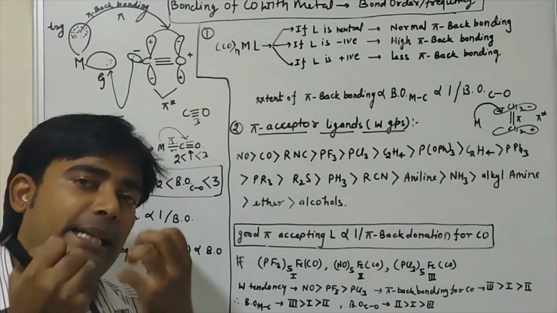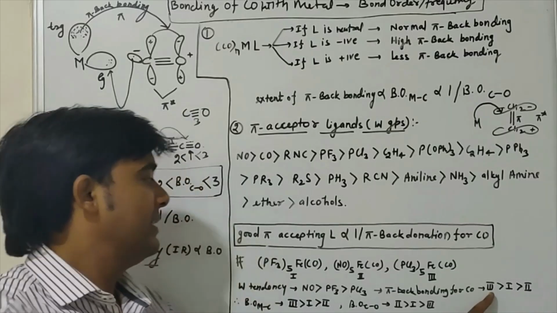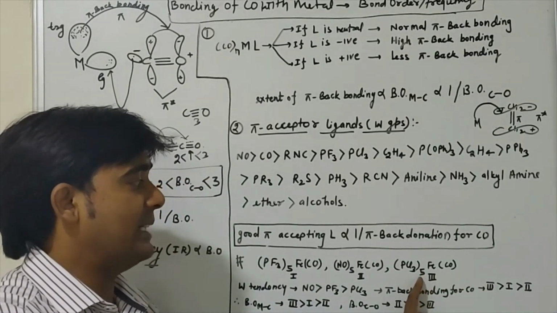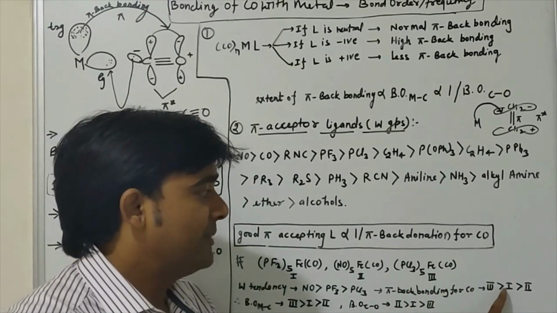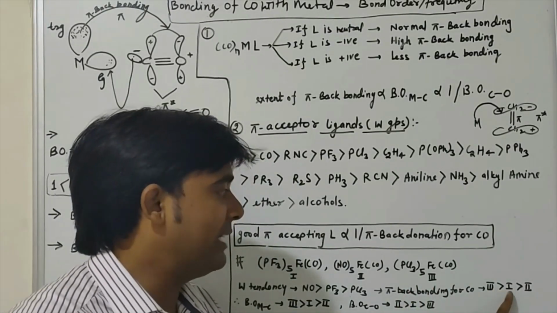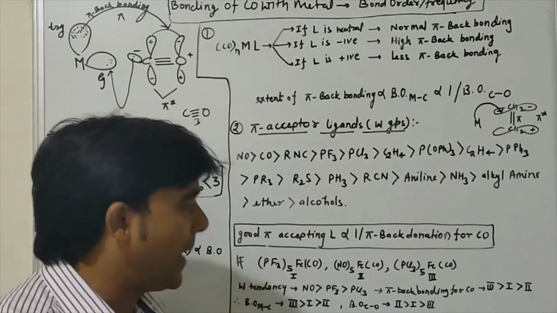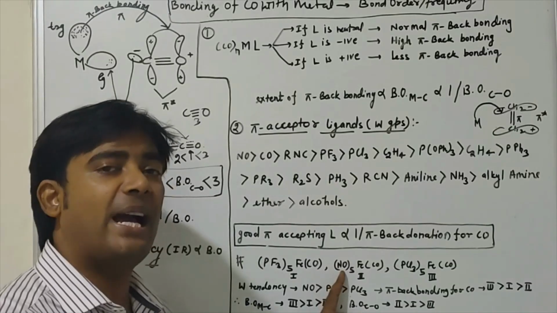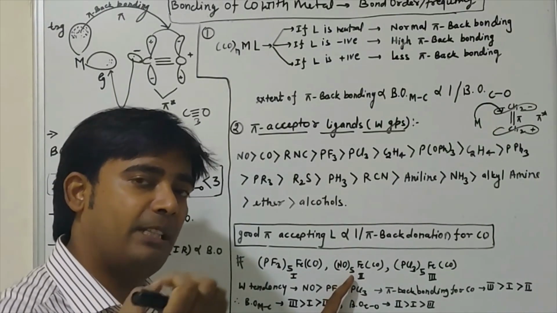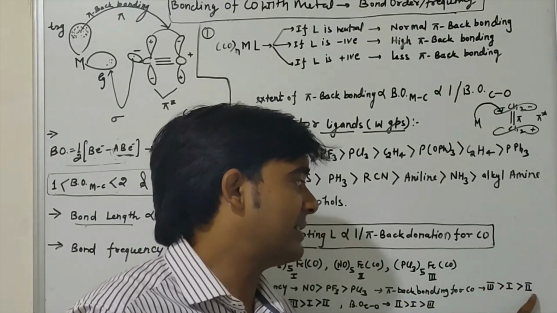So there is poor pi back bonding in the NO complex. PF3 gives less pi back bonding than PCl3, but the NO case has very little, because it is a strong pi acceptor, an electron withdrawing group. So the order is third, first, second.